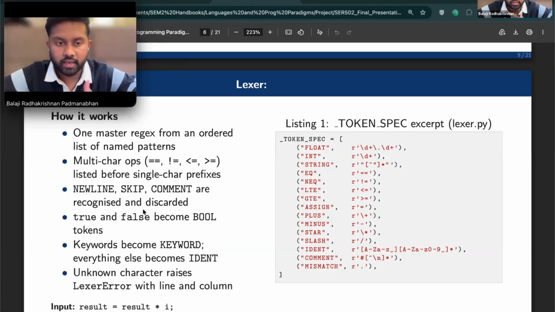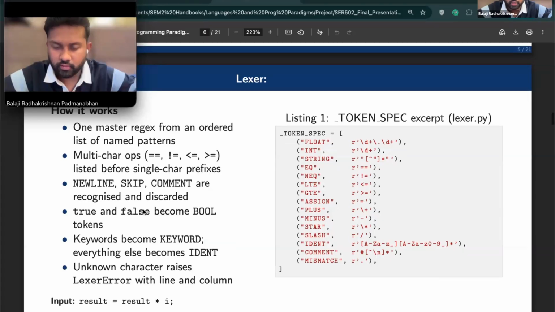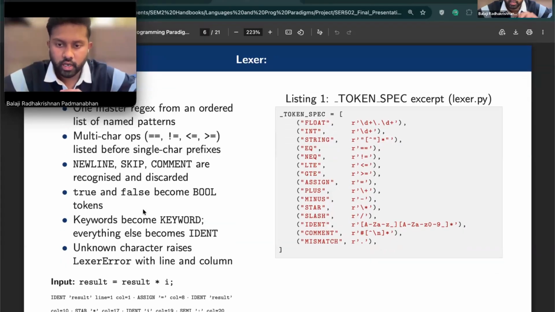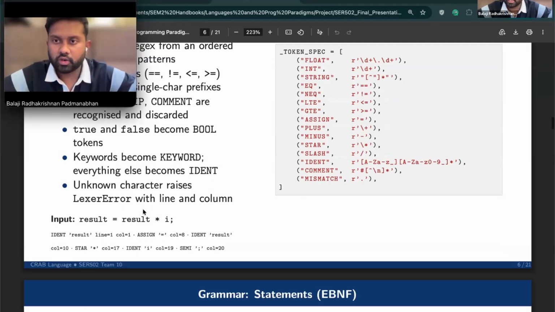Whitespace and comments starting with the hash symbol are discarded. True and false become bool tokens, not identifiers. For the line result = result * i, you get six tokens: two idents, an assign, a star, and an ident for i, and a semi. Every token carries a line number and a column for error reporting. We can go to the next slide now.